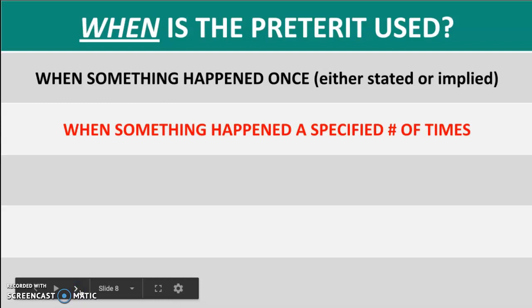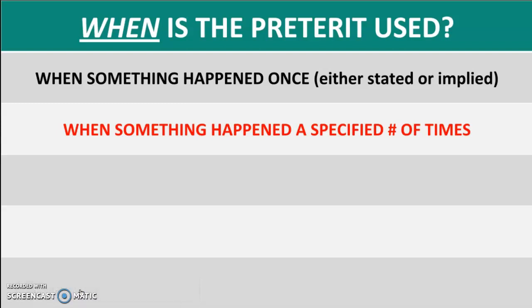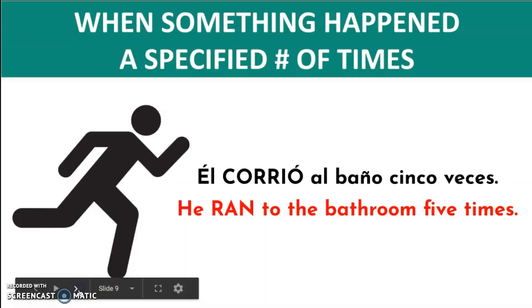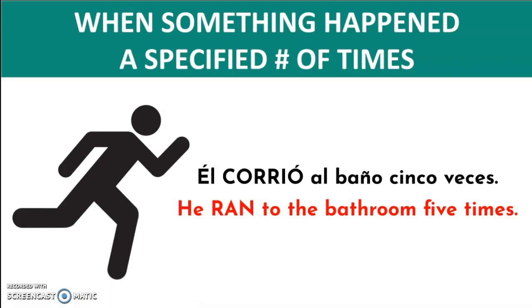Another way of using the preterite is when something happened a specific number of times. For example, él corrió al baño 5 veces. He ran to the bathroom 5 times. Okay, it happened a specific amount of times. It happened 5 times and then it ended.